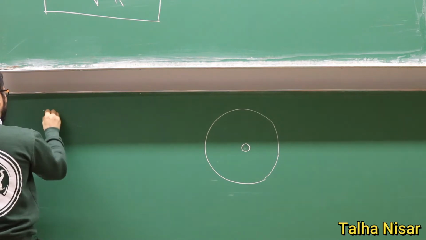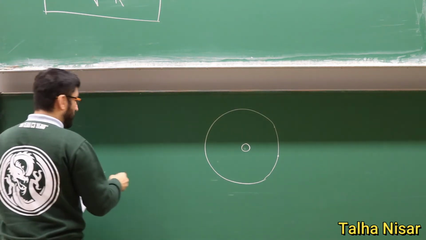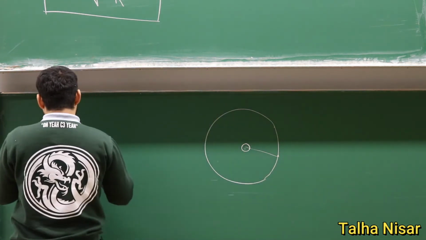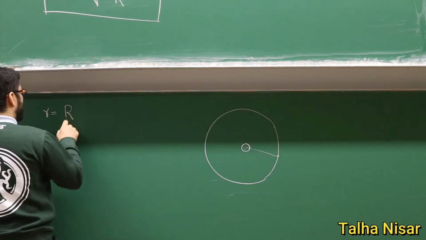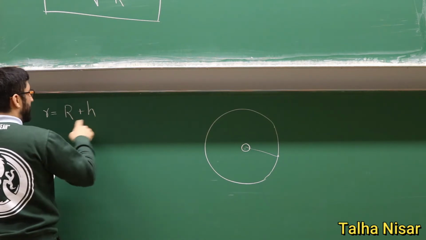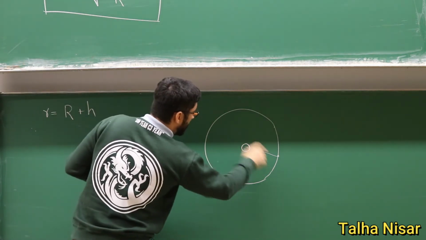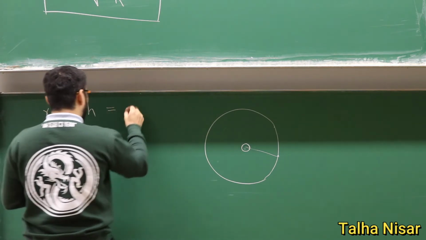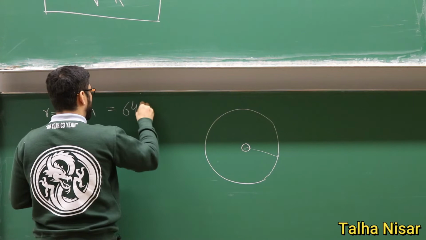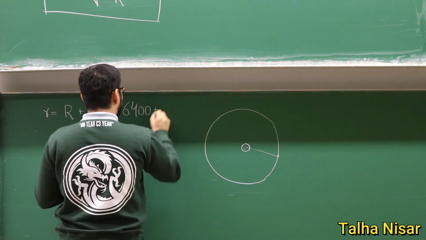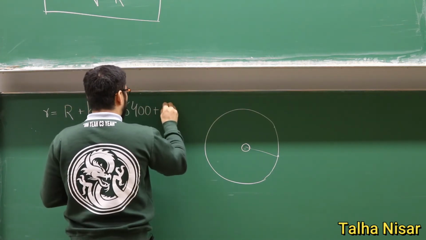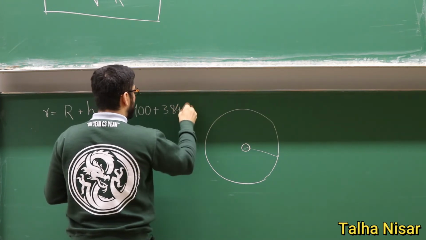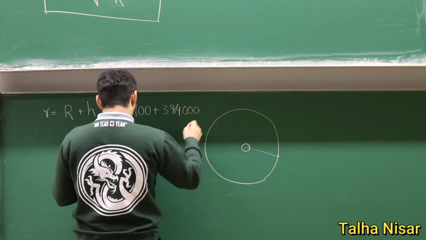So r here is the radius of the Earth plus the height. The height is the distance between the surface and the moon. We know that the radius of the Earth is 6,400 kilometers, plus the distance from the surface of the Earth to the moon, 384,000 kilometers.